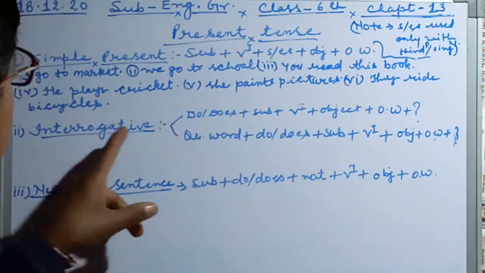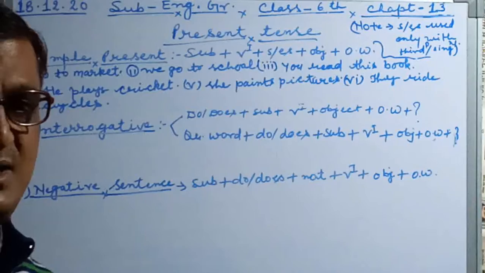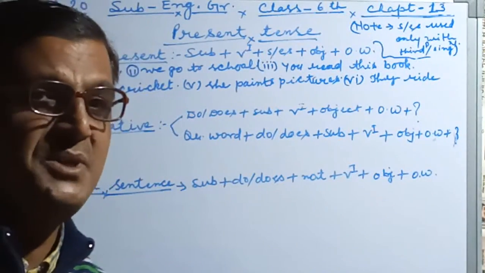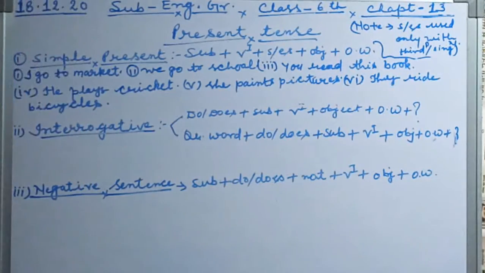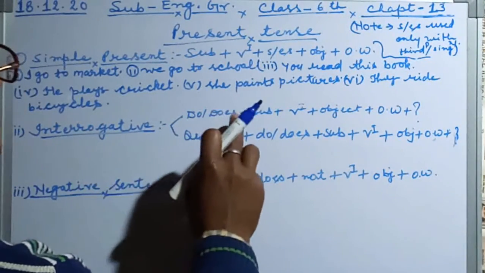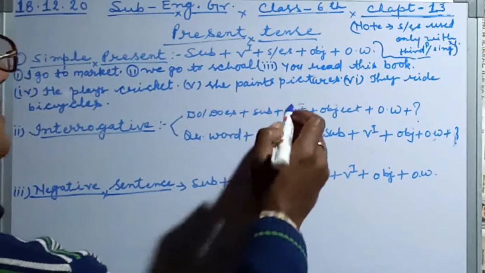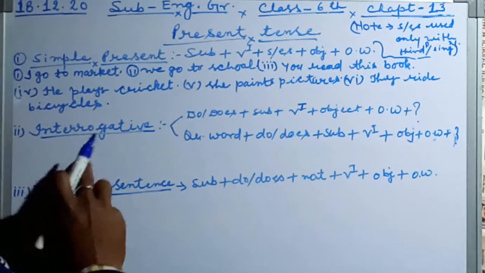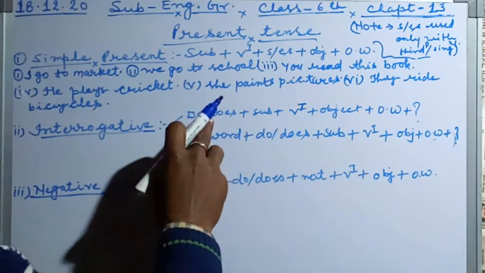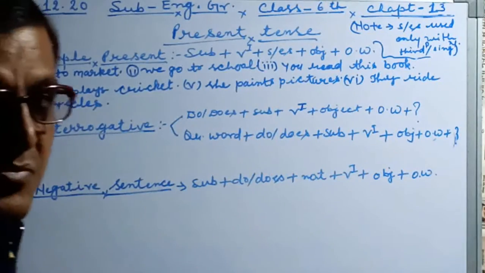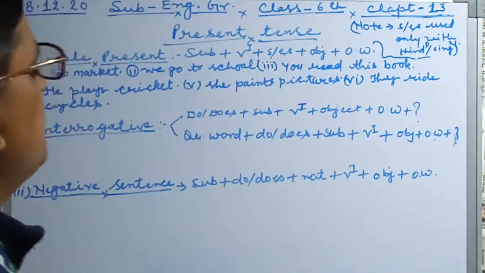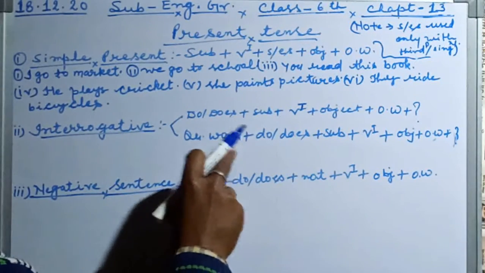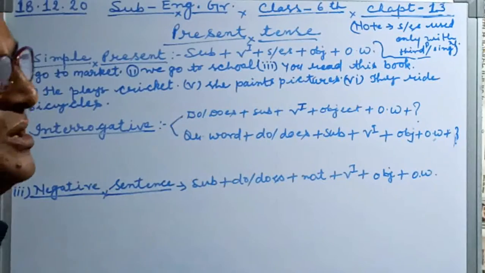Now I am taking interrogative sentence. Especially you have to pay attention to it, because mostly students commit mistakes in it. First I am taking here do, does, subject, because there are two types of interrogative. Number one is the interrogative which starts with a helping verb, and the second interrogative is the one which starts with a question word.